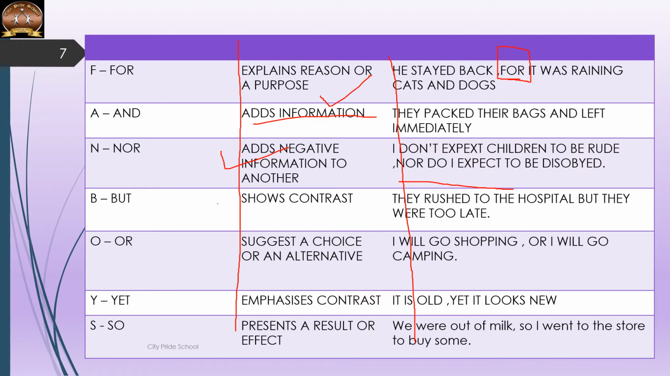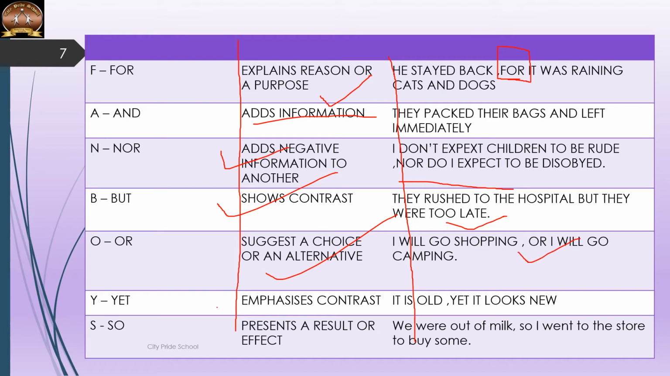Then but, it is used to show contrast. They rushed to the hospital, but they were too late. In spite of rushing fast to the hospital, they were late. Or suggests a choice or an alternative. For choices, we use or. I will go shopping or I will go camping.